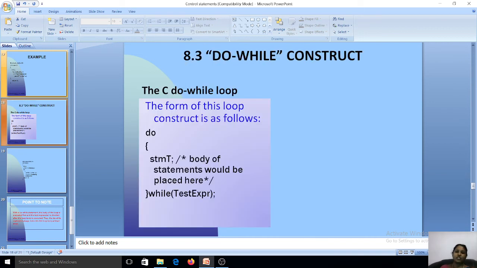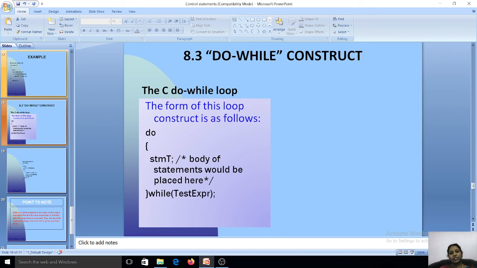Next we will see about the do while construct. The general form of do while is do, the statement block, and then we test an expression. Listen once again for the difference between while and do while. In a while loop we declare, we initialize, then we check the condition, and then we update it.